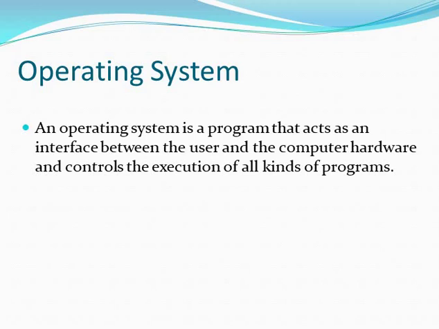We need some mediator which can accept the instructions from the user and do all the tasks from these different types of hardware. So it acts like a bridge between the user and the hardware.